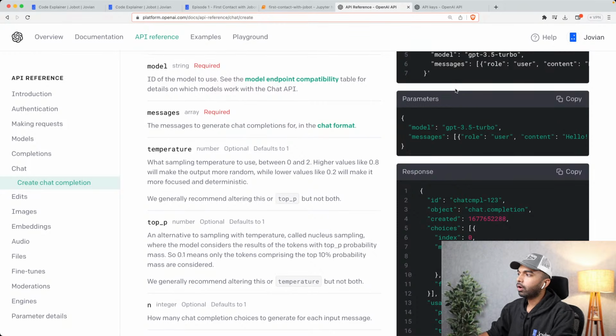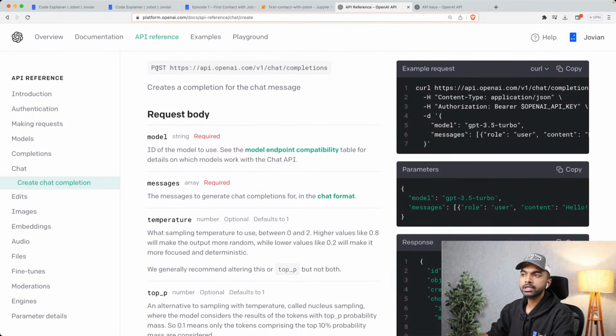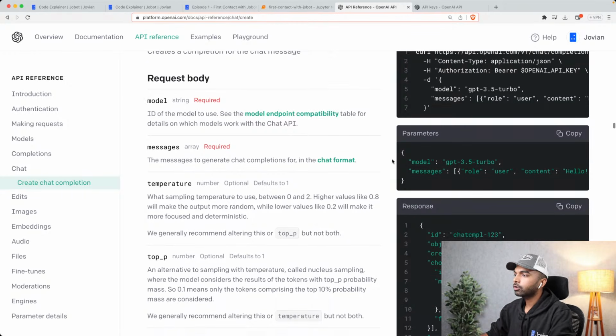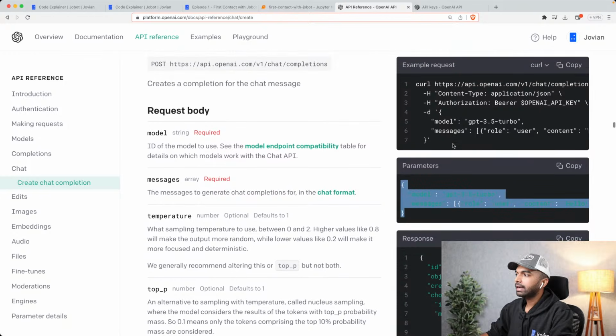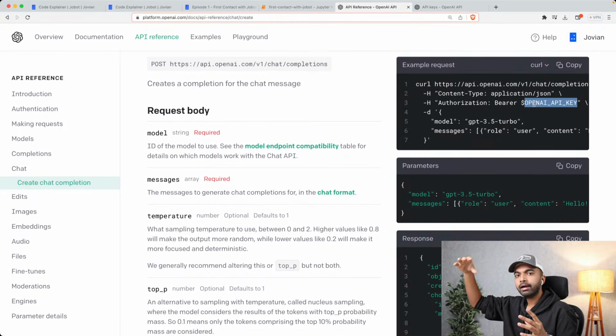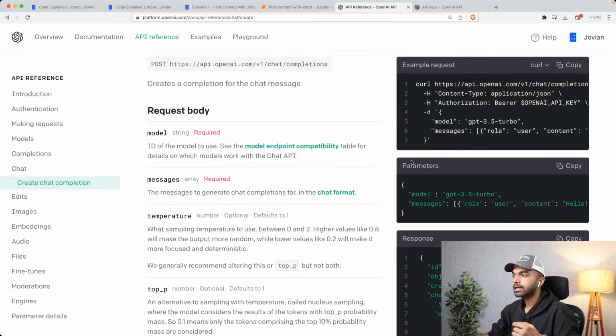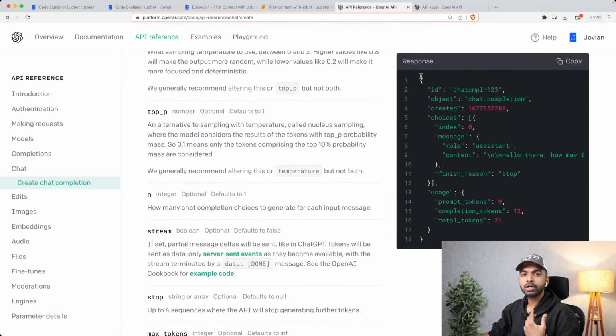So if you call this API /chat/completions and you call it using the post HTTP method. So that's an HTTP method that is used to call this API, and you call it with this request body, and you have to provide an authorization bearer token, which is going to be your OpenAI API key. So you construct a request where in the header, you are going to put in your API key. In the body of the request, you're going to put in this, which contains a message or a series of messages, and then you send it to this URL. That is going to then return a response, and this is what the response is going to look like.